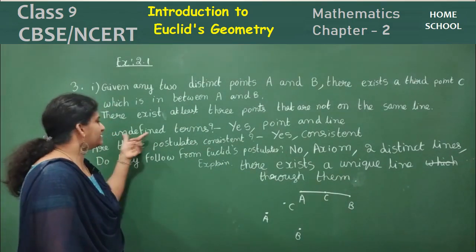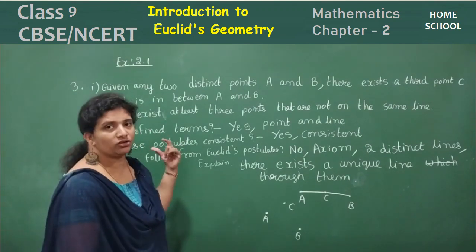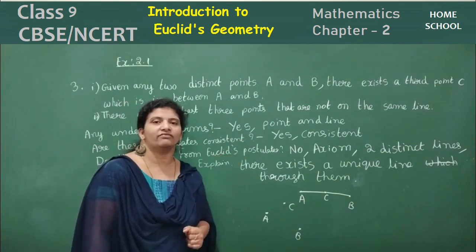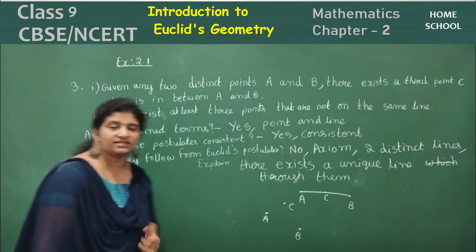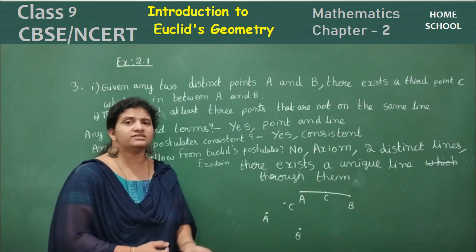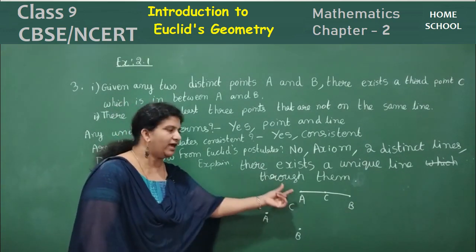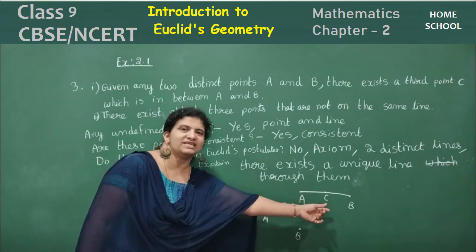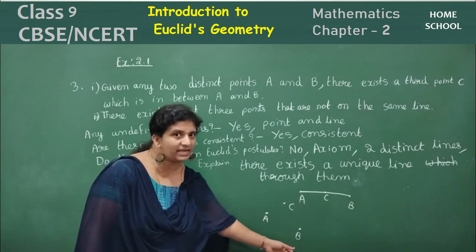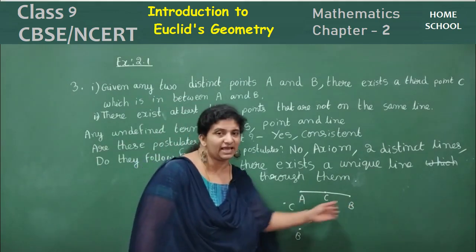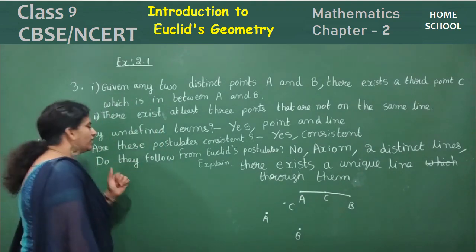Once again, let's see all the 3 answers here. Do these postulates have undefined terms? Yes, point and line are the undefined terms in these 2 postulates. Next, are these postulates consistent? Yes, they are consistent because they are dealing with 2 different situations, where C is between A and B, and in the other, the 3 points are not lying on the same line.